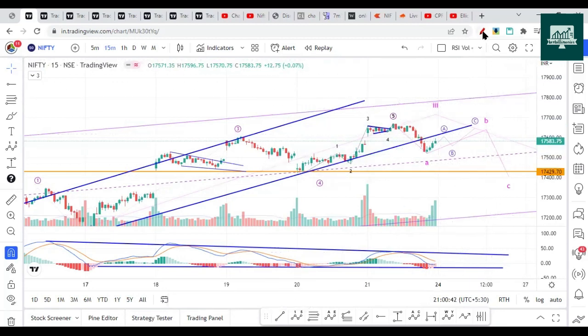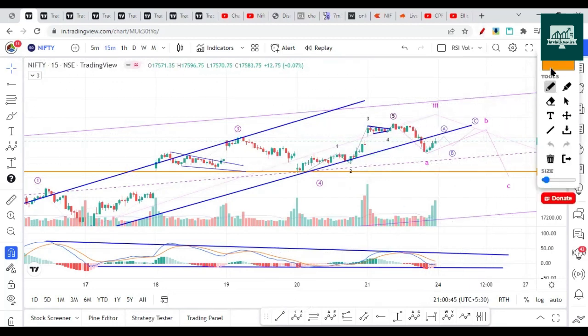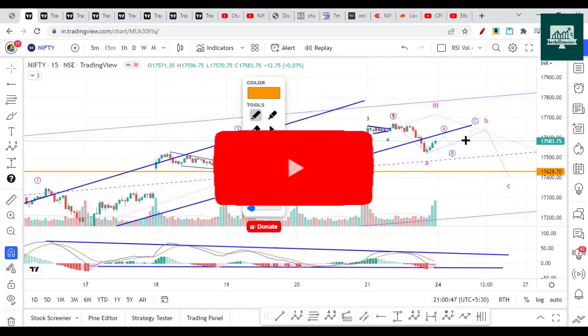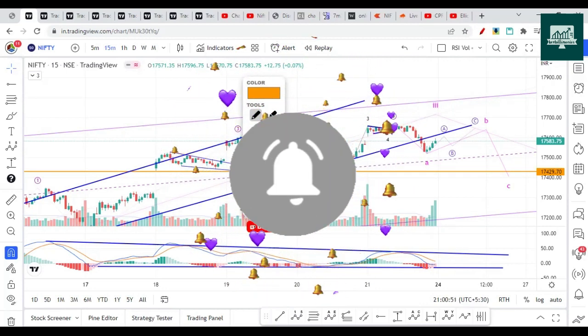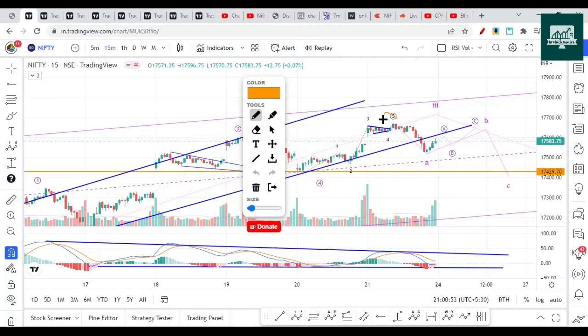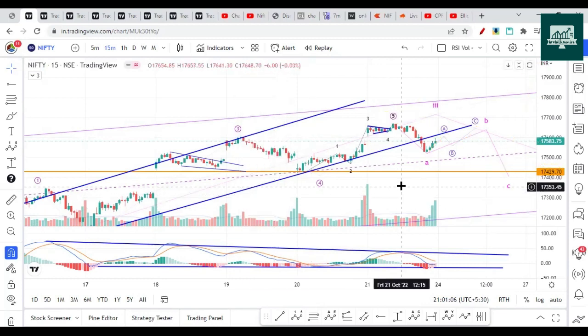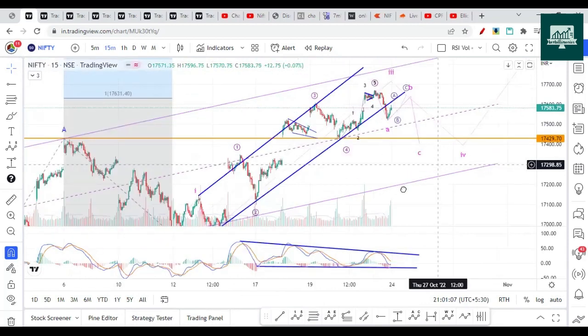So I was thinking it will go up a little bit towards 17,660 or 670, and from there it could drop. I was assuming 660 because here there is a 670 top. So I was assuming it will be ABC and then drop towards 17,420, and then we will shoot higher towards 17,900. That's what I was assuming, considering the fourth wave is pending.